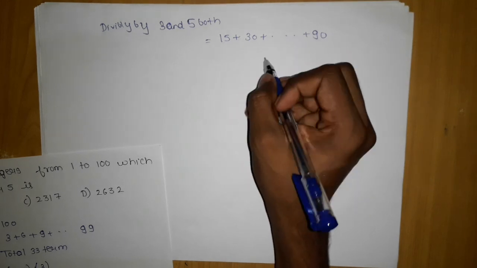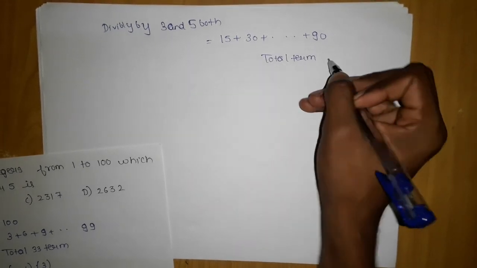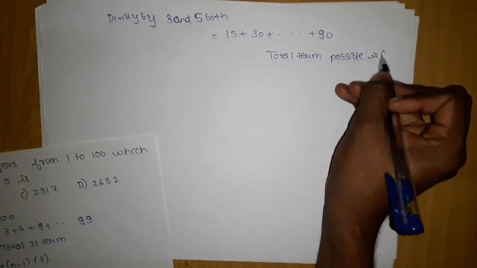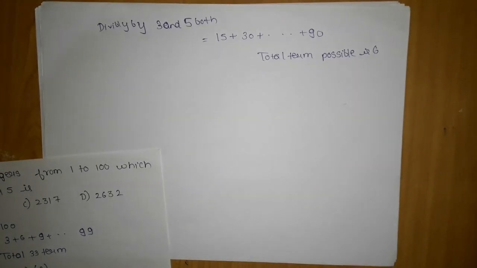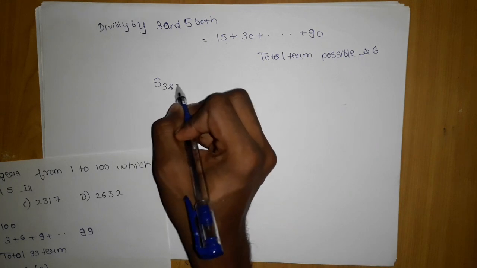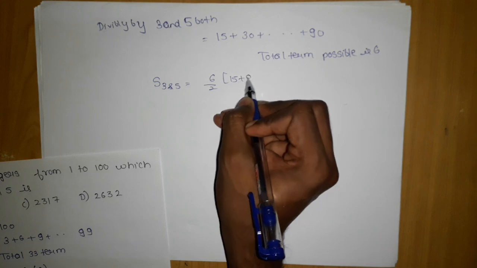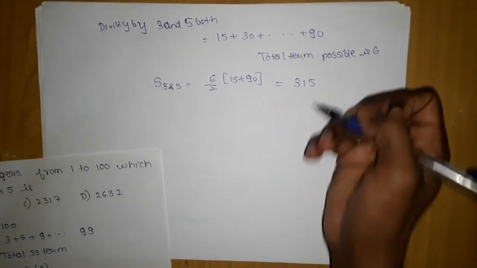The total number of terms possible is 6. So what we are getting in the end, the sum for 3 and 5 is 6 upon 2 bracket 15 plus 90. If you calculate, you will come to know the sum is 315.